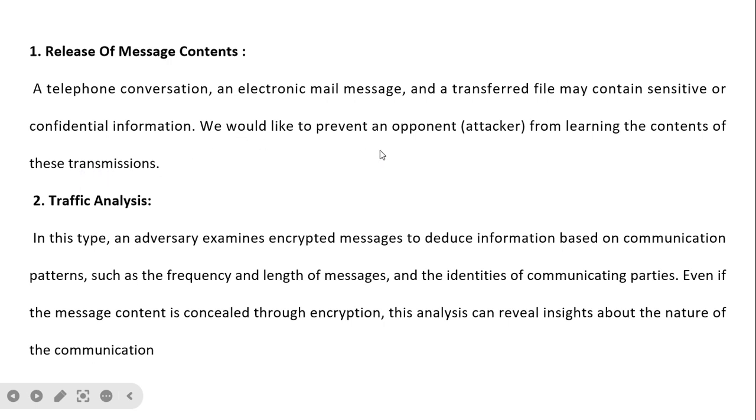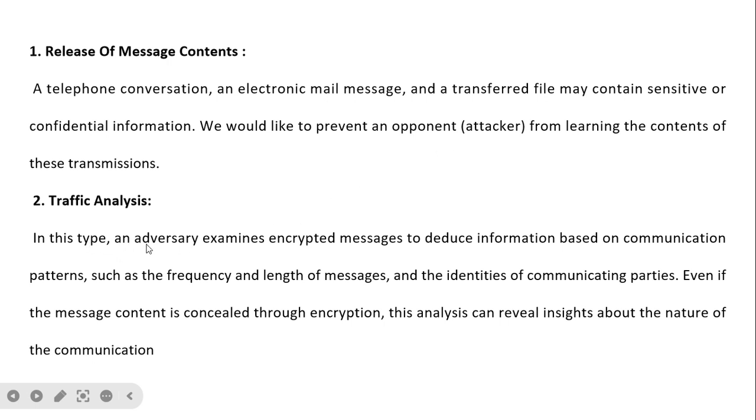So here in this case, the attacker only intercepts that particular channel and sees the transmission of the data. Traffic analysis. In this type, an adversary examines the encrypted message. In release of message content, the message is not encrypted, so the attacker can easily see the message.